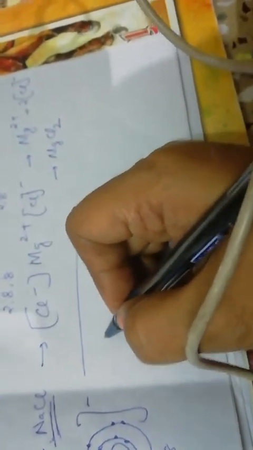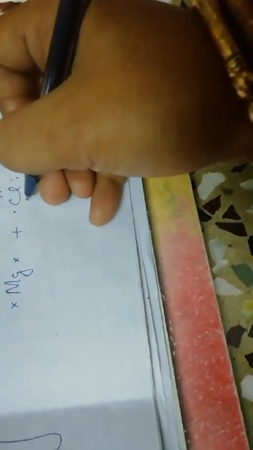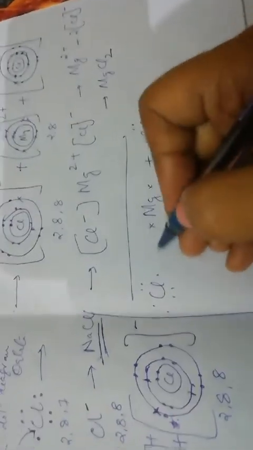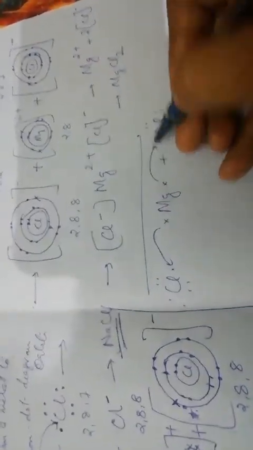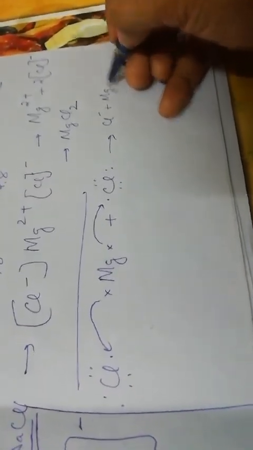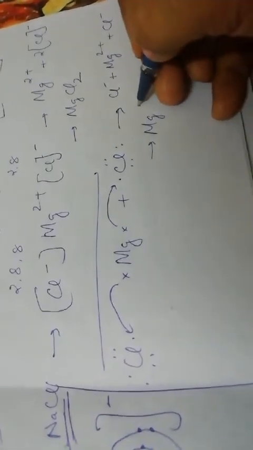Now this can also be represented as an electron dot diagram, where you have to show only the outermost shell. Suppose you have magnesium 1, 2 plus chlorine 1, 2, 3, 4, 5, 6, 7 plus chlorine 1, 2, 3, 4, 5, 6, 7, and then these two are transferred to give Cl minus plus Mg2 plus plus Cl minus to give MgCl2.